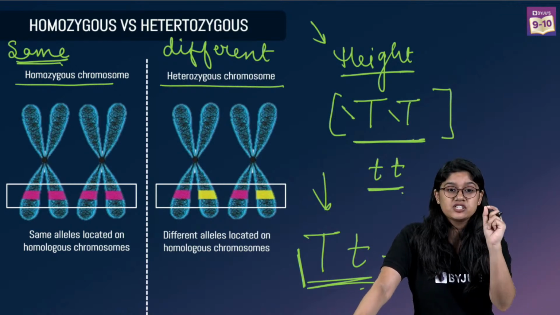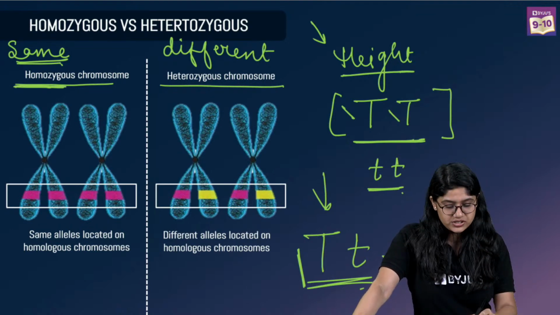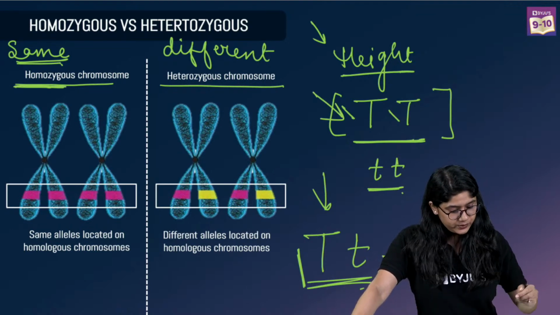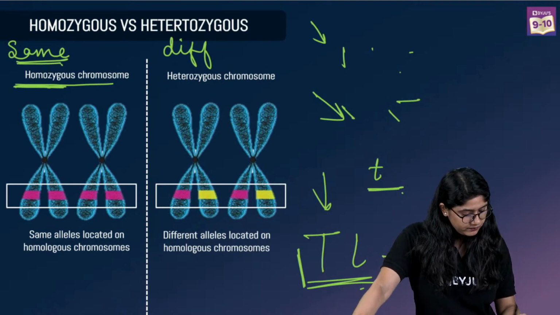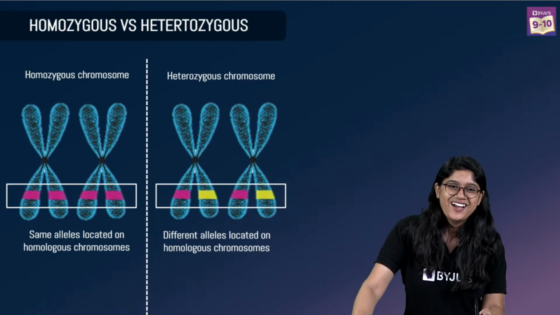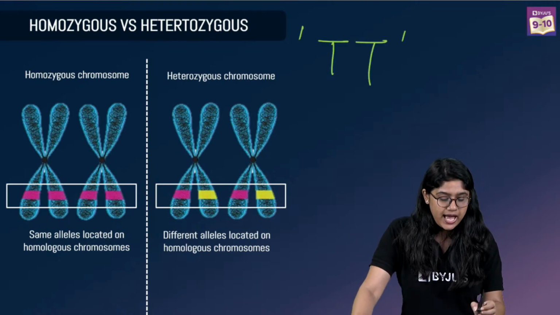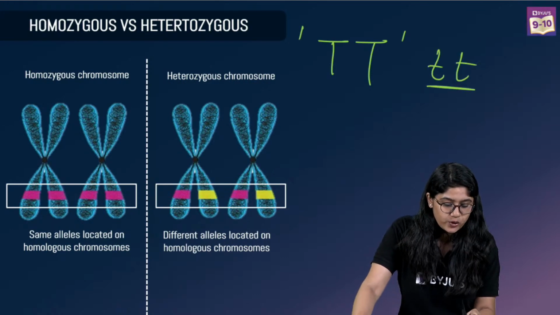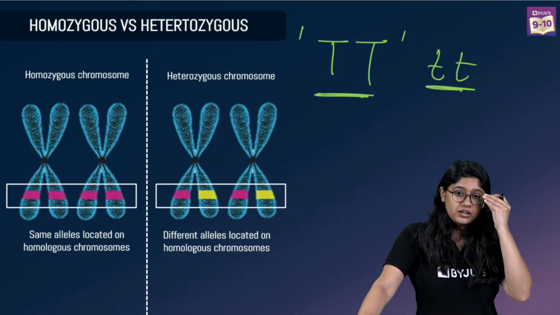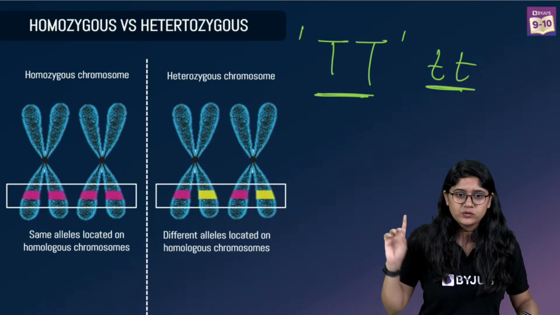So homozygous means same. यहाँ पे क्या होगा homozygous में? It will have the same allele. Can you see over here? Let me just quickly write that again. Homozygous means same. Capital T and capital T, small t and small t. दोनों alleles are same, right? बताओ मुझे, दोनों same है ना?